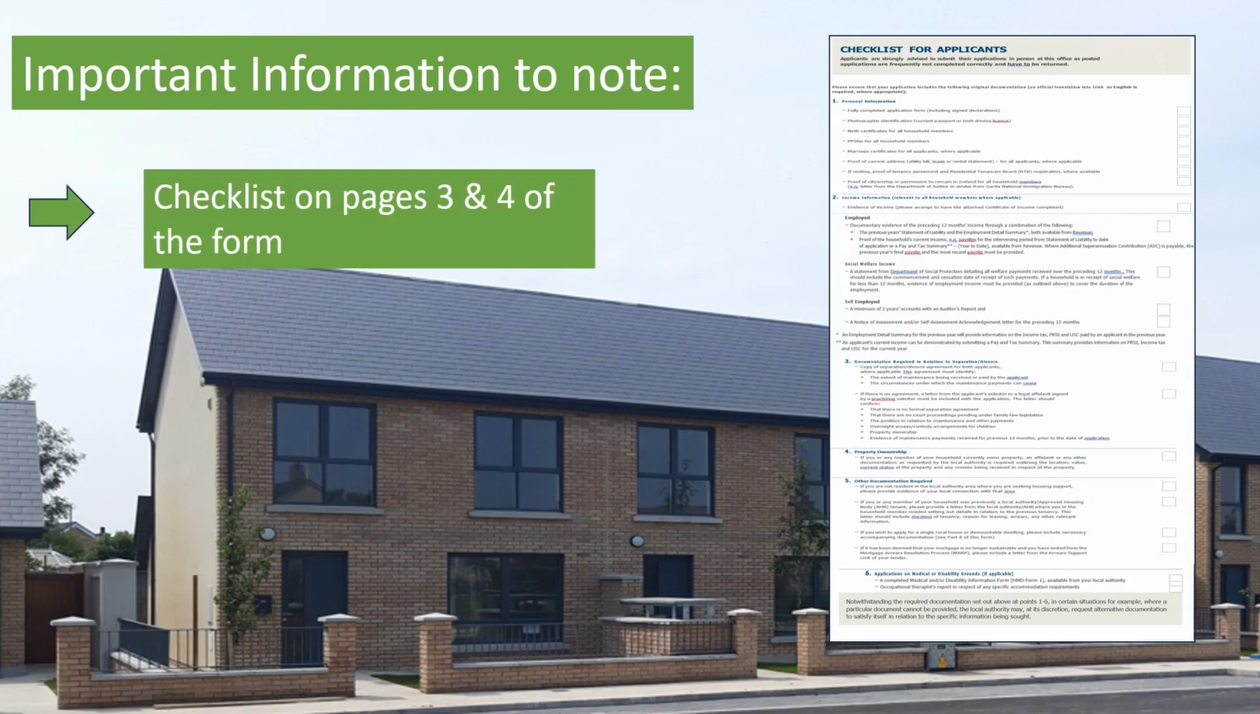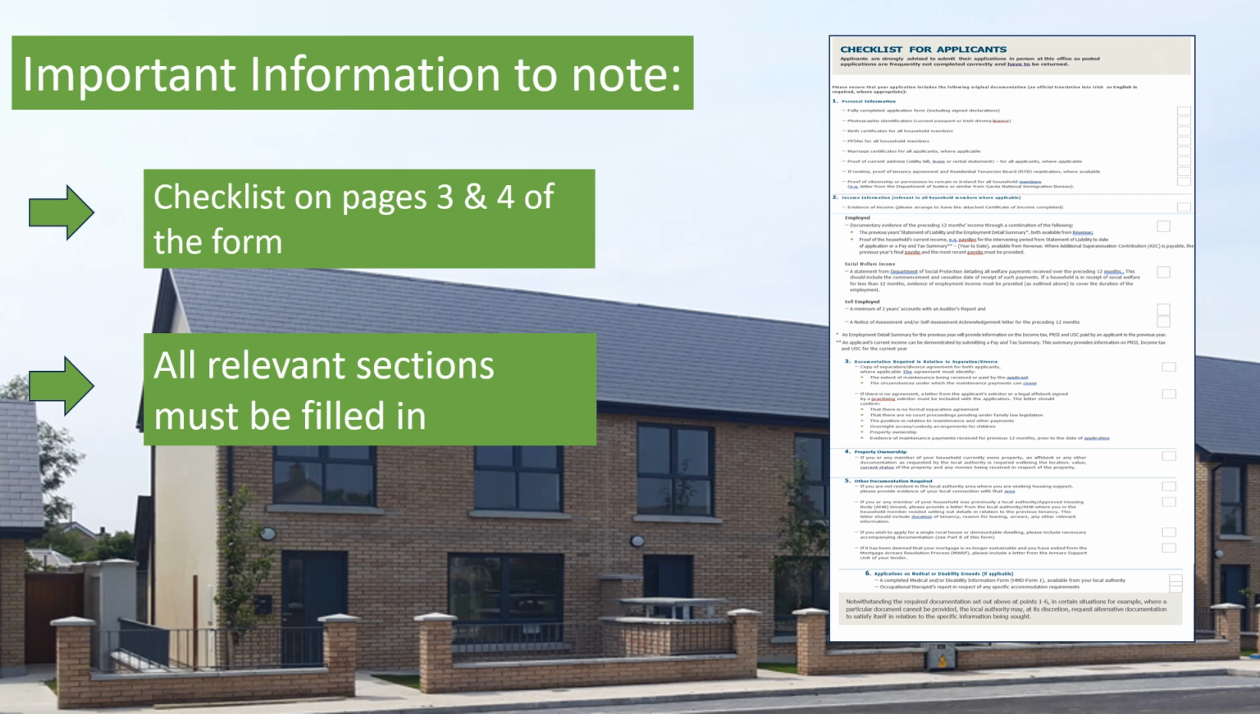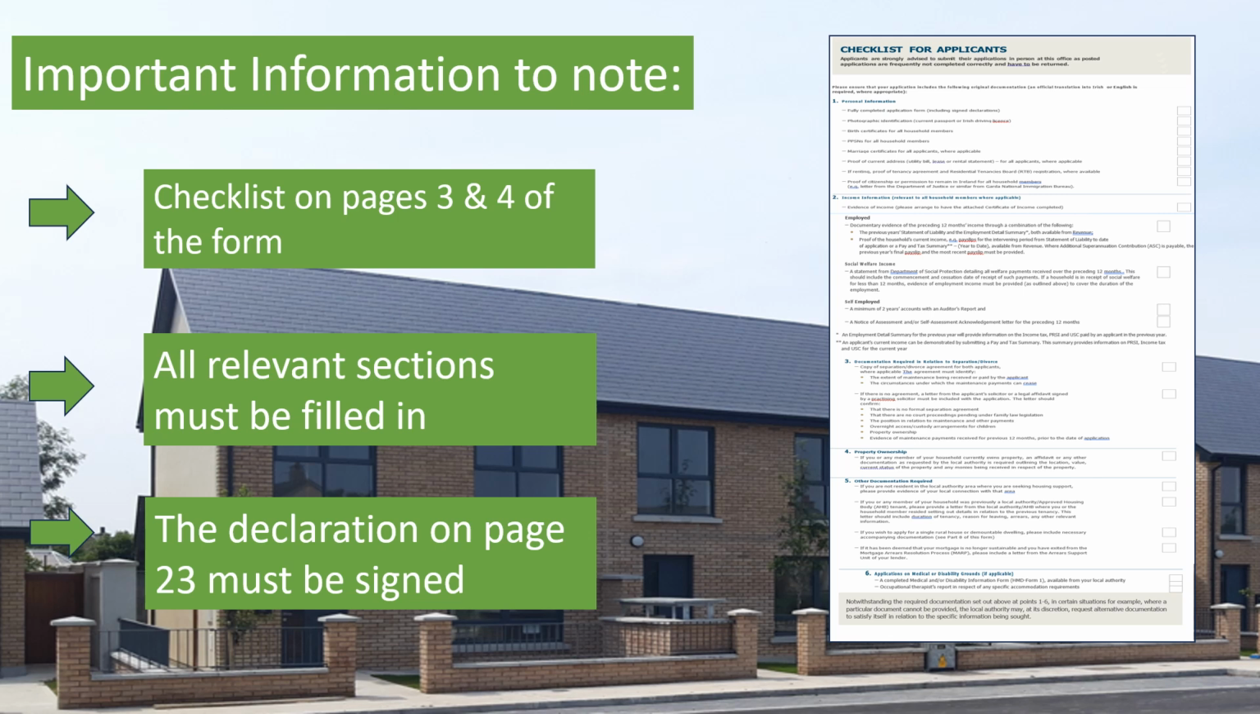Here are some of the things that are important to note when filling out your application form. To help you along, a checklist of all the extra and supporting documents that you need to submit alongside your application are listed on pages 3 and 4 of the application form. To have a fully completed form, you must remember to fill in all the relevant sections. It is important that you answer all questions on the application form. Your application will not move forward unless all the information we need is filled in. If there is a question that doesn't apply to you, please write N/A in the box provided. It is crucial that you sign the declaration on page 23 of the form.